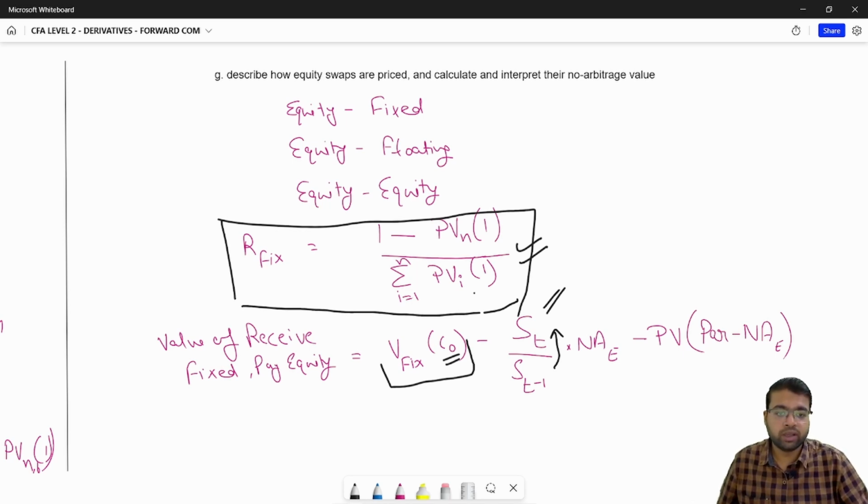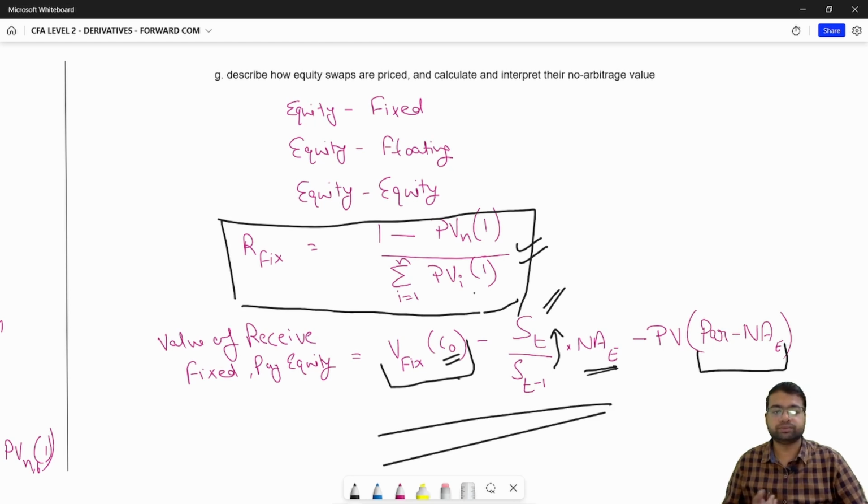So it is multiplied by NA, the notional amount of the equity, minus the present value of the difference between the par value of the fixed rate bond and the notional amount in equity. Generally, the par value is always equal to the notional amount of equity. So in that case this term comes out at 0 and you are only left with these two terms.